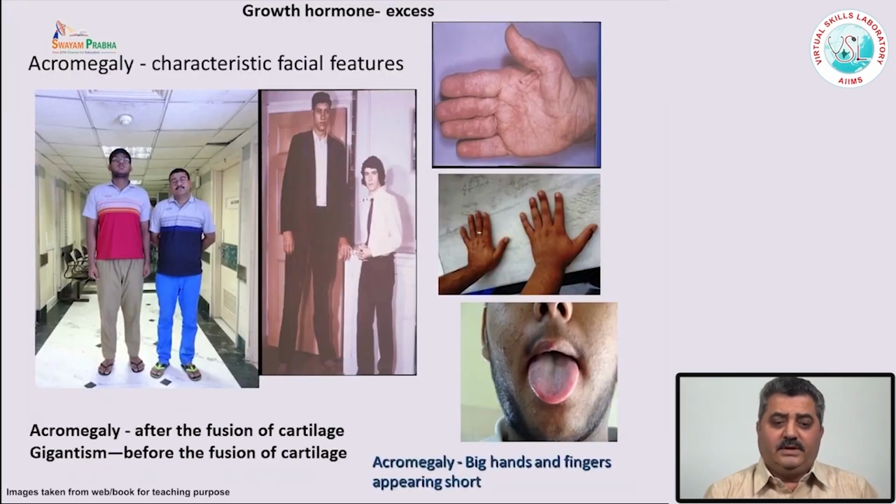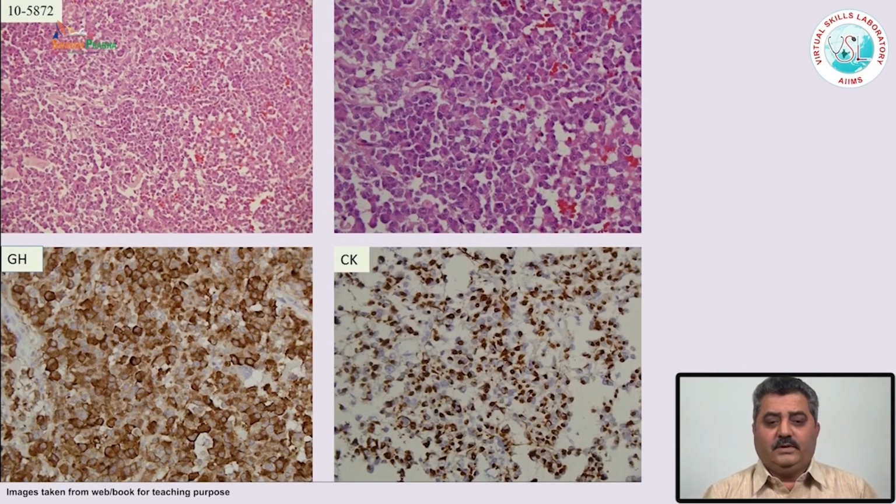They are usually symptomatic, and when this adenoma occurs before the fusion of the cartilage, it causes gigantism. When it occurs after the fusion of the cartilage, it causes acromegaly. These people are very tall, they have coarse features, thick tongue, broad nose, and very thick hands. These are some of the very characteristic features of growth hormone secreting pituitary adenomas.